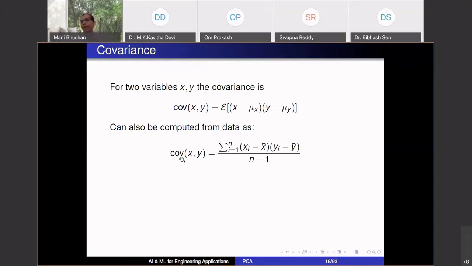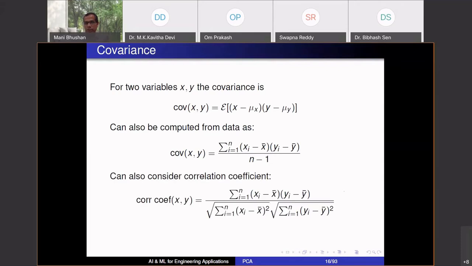What is this covariance telling you? It gives you an idea of the relationship between these two variables. You can also talk of the correlation coefficient, which is simply this covariance scaled by the standard deviations of x and y. Note that covariance has units.